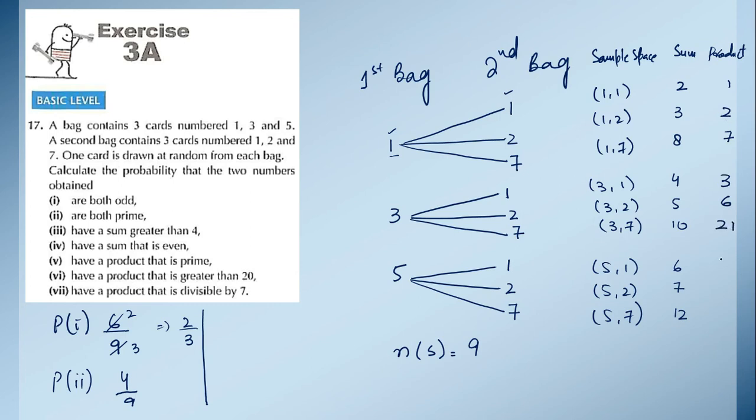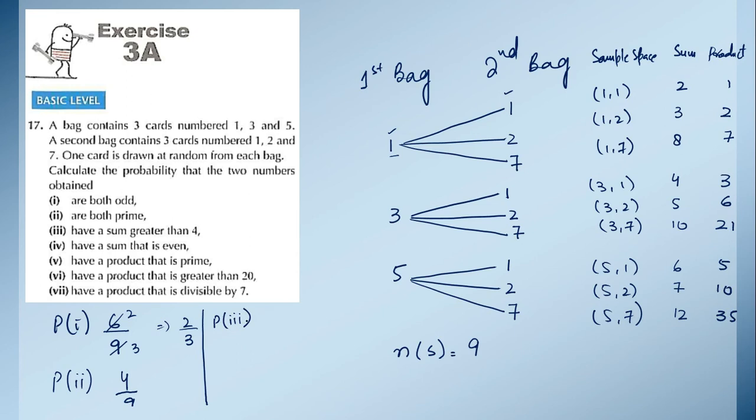5 multiplied by 1 is 5, 5 multiplied by 2 is 10, and 5 multiplied by 7 is 35. Okay. Now let's move towards the third part once again. So here in the third part they are saying have a sum greater than 4.